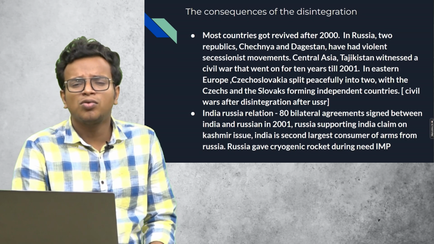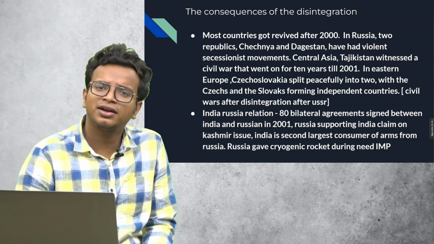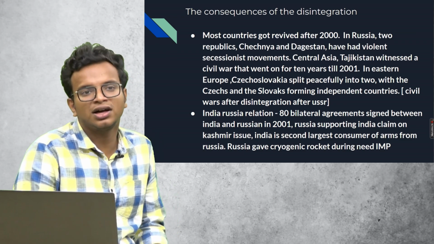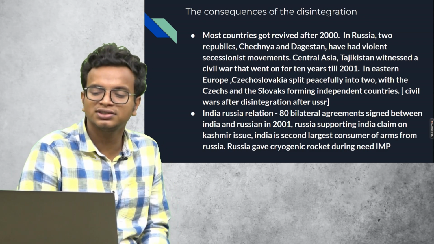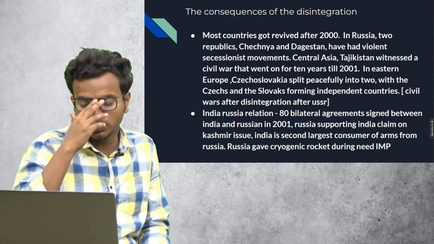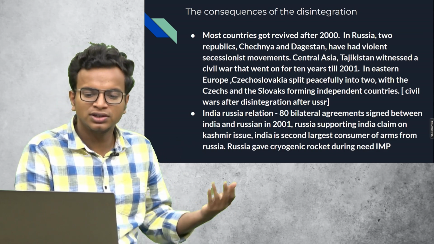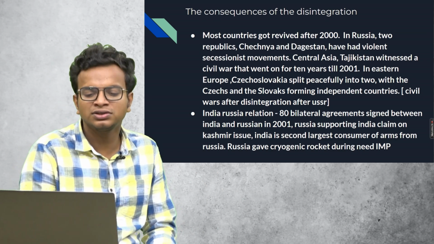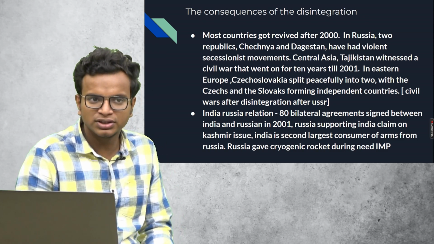In Russia, after the disintegration of the USSR, certain regions like Chechnya and Dagestan started showing great secessionist tendencies. There were violent secessionist movements rising from these areas, and in Central Asia, Tajikistan witnessed a civil war that went on for 10 years till 2001. In Eastern Europe, Czechoslovakia split peacefully into two, the Czech Republic and Slovakia, forming independent countries. So that's regarding the major consequences.